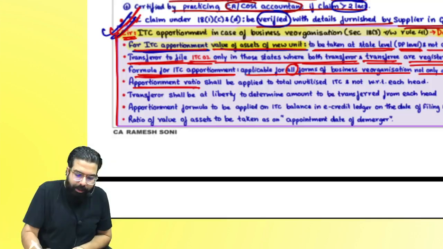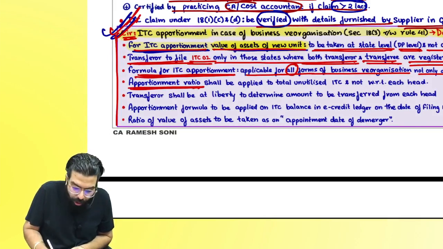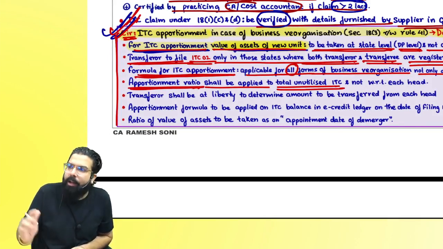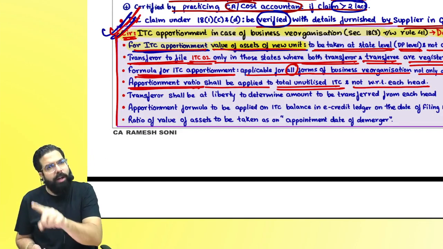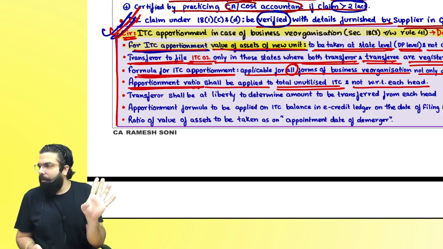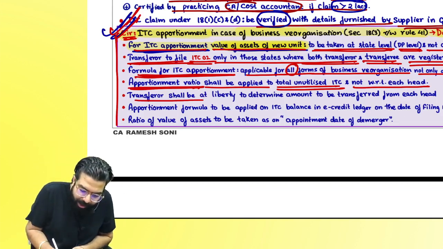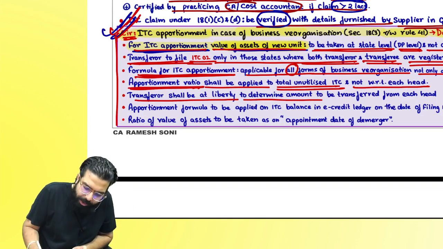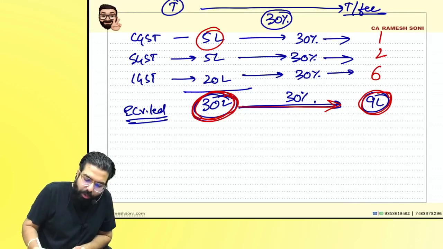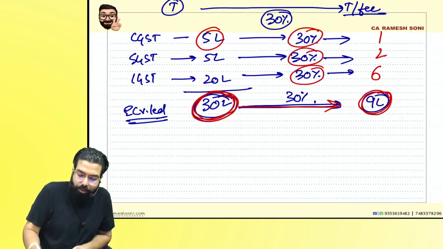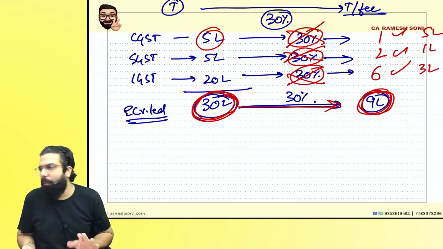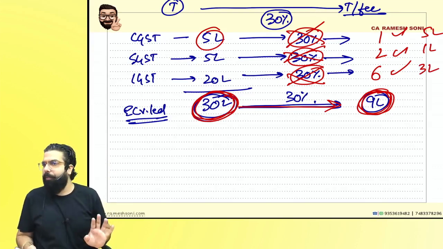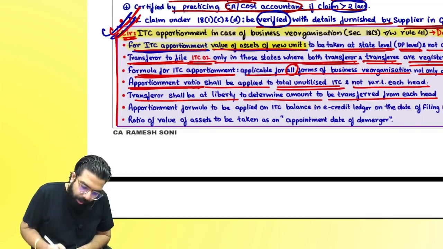So people asked, should this ITC apportionment assets ratio be applied on total unutilized ITC or with respect to each head? The government told, no, not with respect to each head. You apply on the total, transfer that credit. Transferor shall be at liberty to determine the amount to be transferred from each head. You don't have to say from each head 30%. This 9 lakh you can transfer from whichever head you want. Sir, I want to transfer full 5 lakh here, 1 lakh here and 3 lakh here. No problem, however you want, you can transfer. It's your liberty.